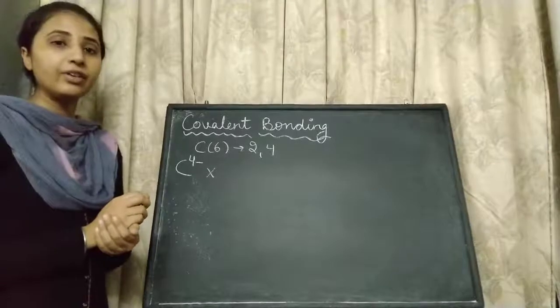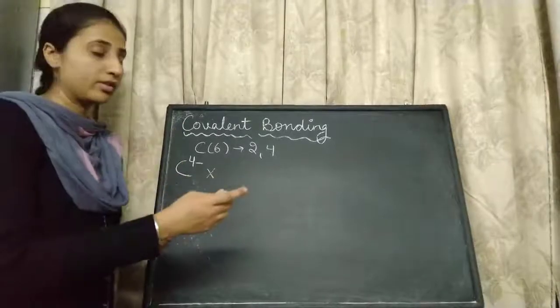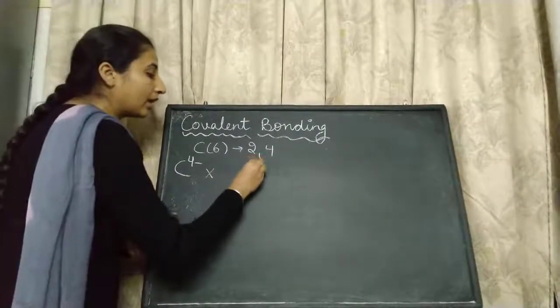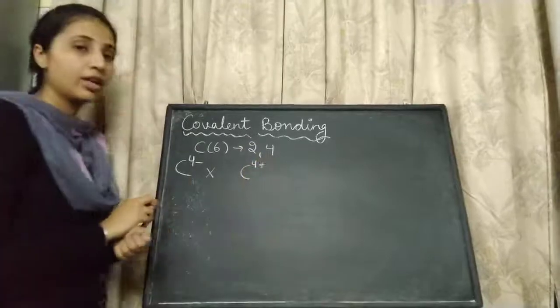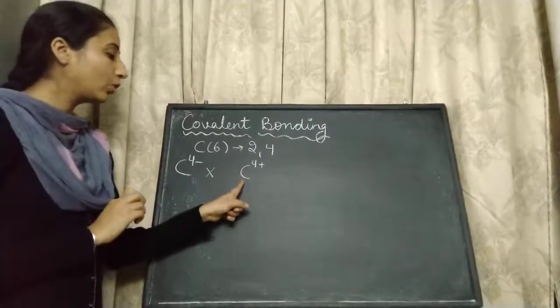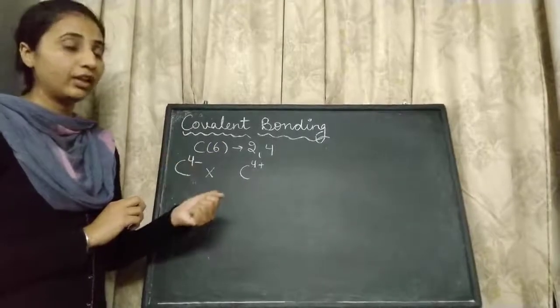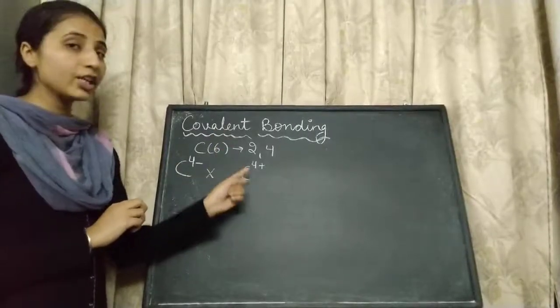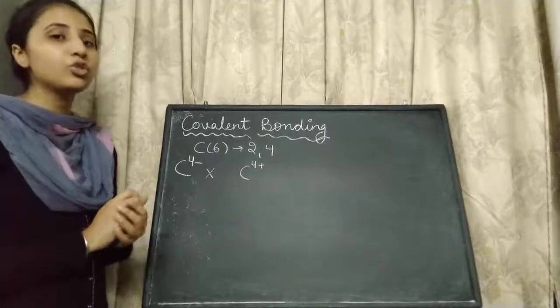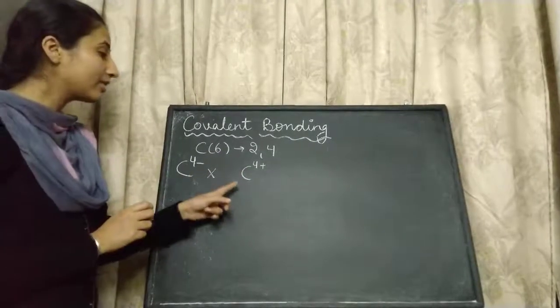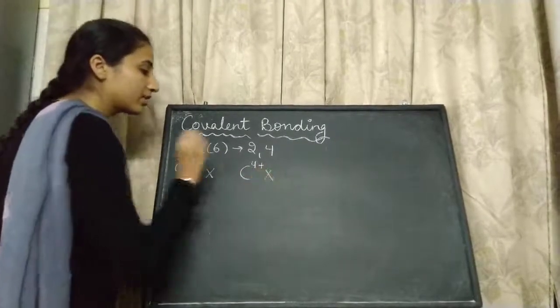Now, if carbon loses 4 electrons, then it can become C4 positive. But here also it is very difficult for the nucleus of the carbon atom to hold 6 protons and only 2 electrons. So this case is also dismissed.